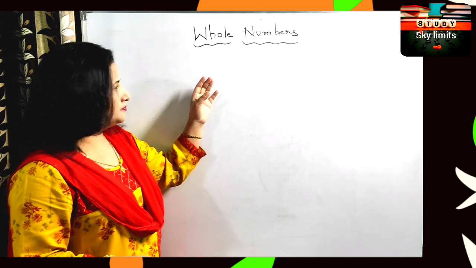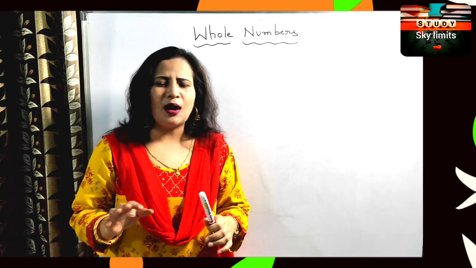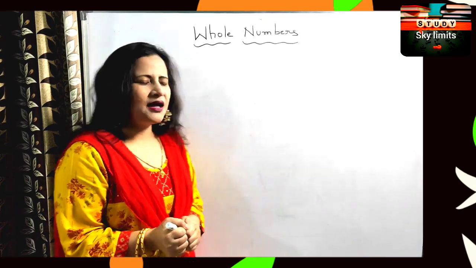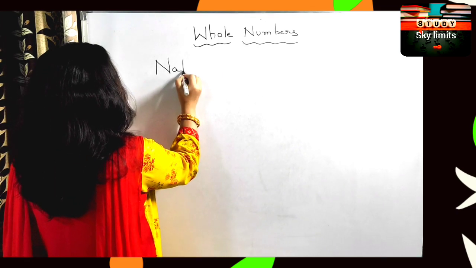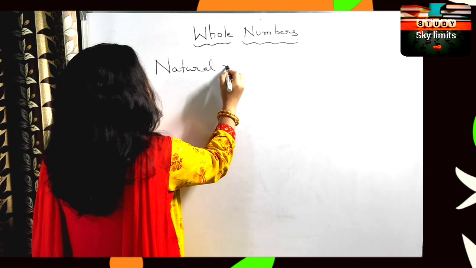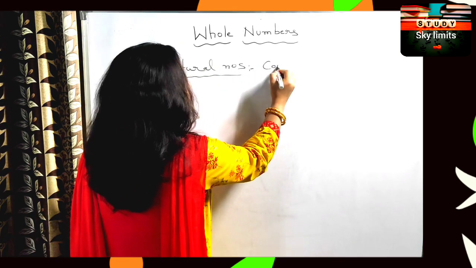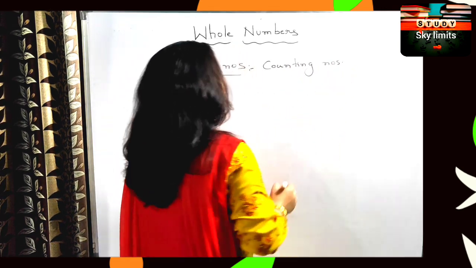Before going into the whole numbers, you know that there are many kinds of numbers. I'm not going to tell you about all the types of numbers. About integers you already know, yes? Before starting with whole numbers, I would like to tell you that we have numbers called natural numbers. Natural numbers are also called counting numbers.